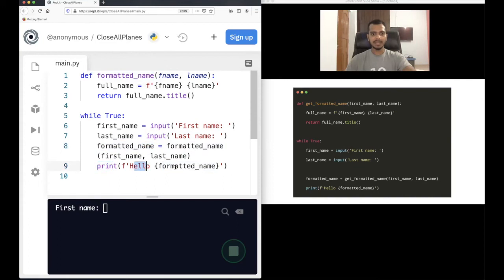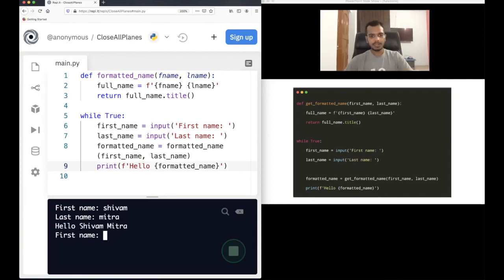So let's say I enter Shivam, my last name is Mitra. It will print hello. See this capital S, because I have used the title function. Hello Shivam Mitra. It will print. It will again ask for input. I can just write Anil.